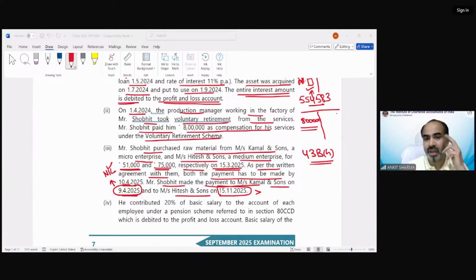Because Hitesh and Son is a medium enterprise, you can pay it later, and on the basis of due purchase you can claim the deduction. This is not disallowed because 43BH is not applicable in this case. So they both are in order. We do not need to disallow anything in this case.